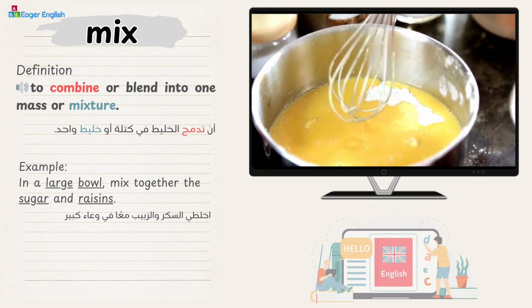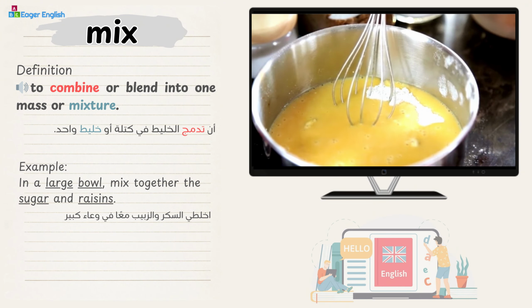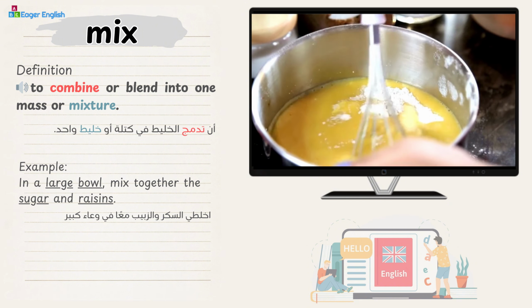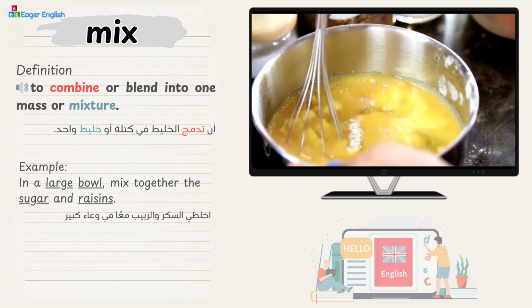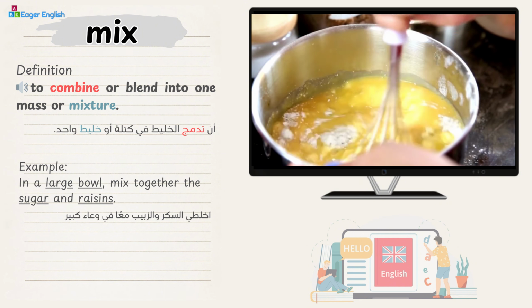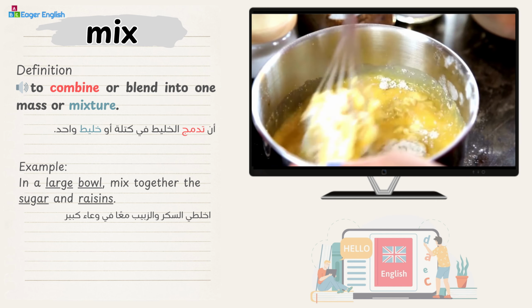Mix. Definition: to combine or blend into one mass or mixture. Example: in a large bowl, mix together the sugar and raisins.